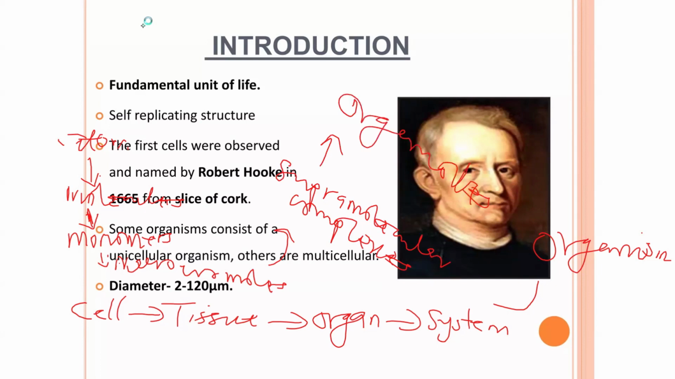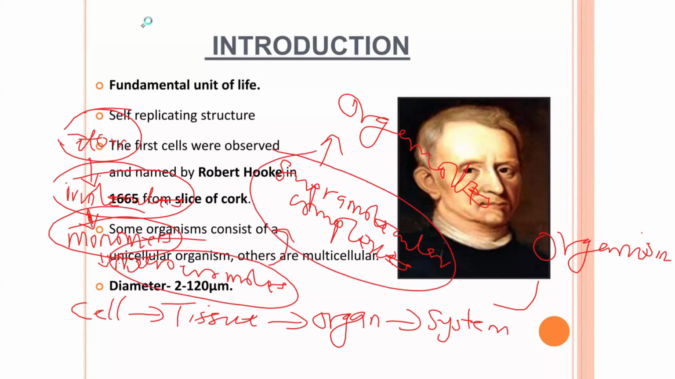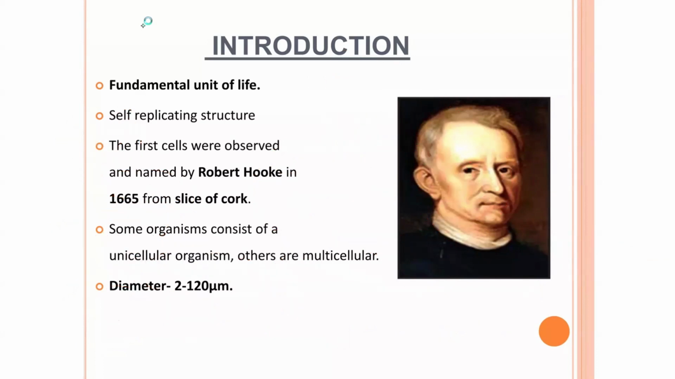Last time we talked about all this. Life started from atoms, then molecules, monomers, macromolecules, supramolecular complexes, then the organelles of the cell, then the cell itself, the tissue, organ, system, and then organisms. If you don't know about this, then you should watch our previous video.